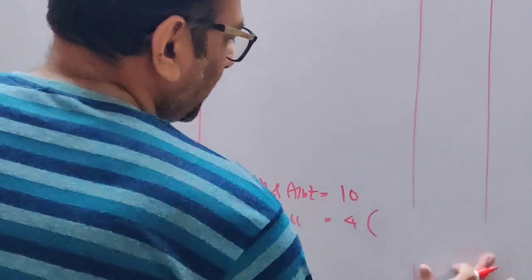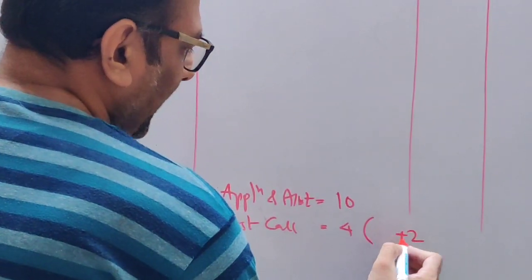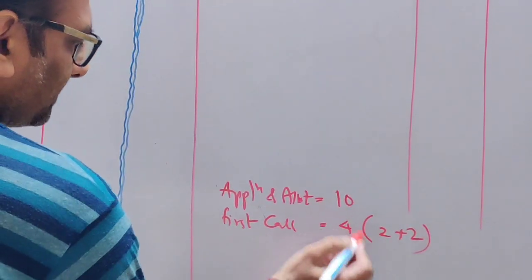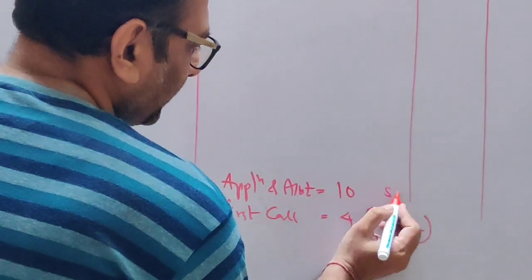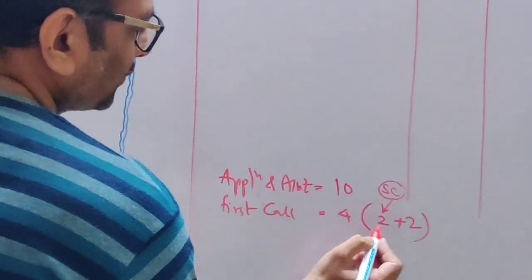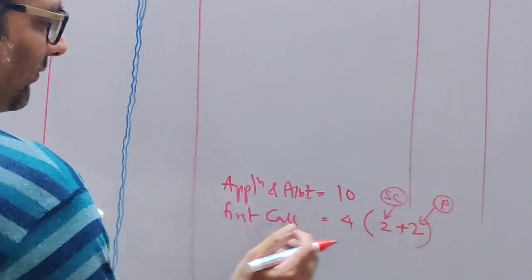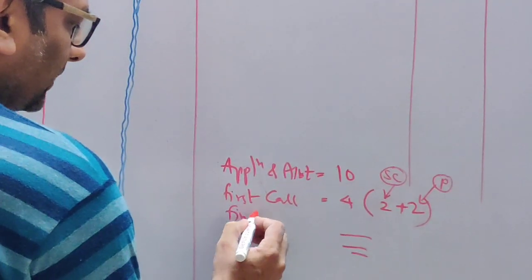So how much is premium money, students? Premium money is 2 rupees, so your capital money will be 2. What I did is just split the amount 4 rupees into share capital money of 2 rupees and premium money of 2 rupees. That makes up 4 rupees of first call.